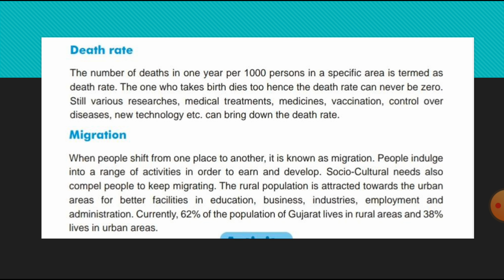See, the rural population is attracted towards the urban area for better facilities in education, business, industries, employment, and administration. And currently, 62% of the population of Gujarat lives in rural areas, and 38% lives in urban areas. See, employment, education, business, industries, these are all the reasons why the rural population is attracted to urban life. And since Gujarat is an agricultural region, 62% of its population resides in villages, and 38% live in cities.